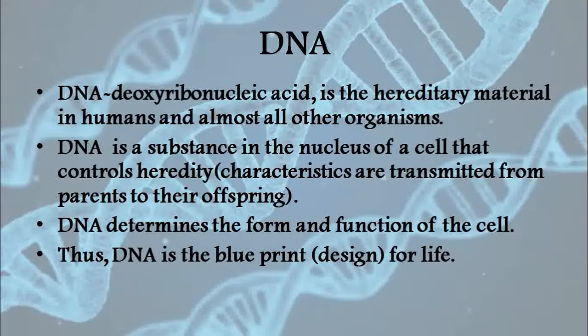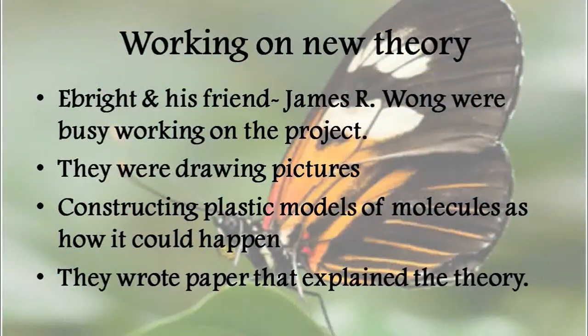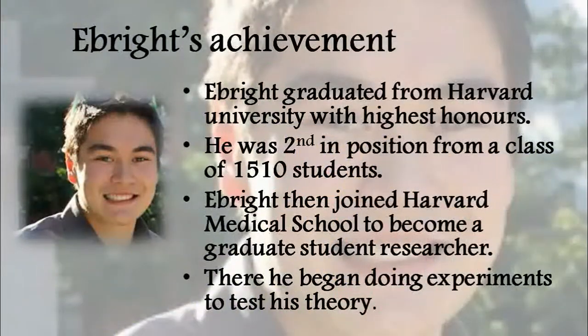Then he started working on a new theory. And he started along with his friend James R Wong. In the beginning of the class we said how cells work. Along with his friend James R Wong, they wrote a paper that explained the theory, constructing a plastic model for the molecules as to how it could happen. Then we see that Ebright graduated from Harvard University with highest honors. He achieved second position from a class of 1,510 students.